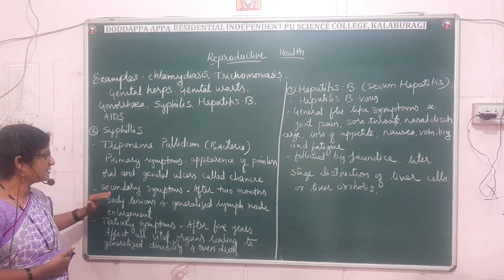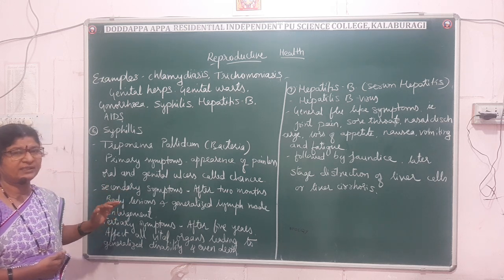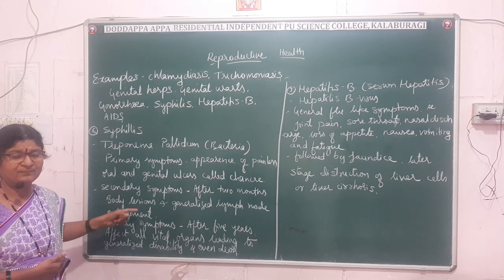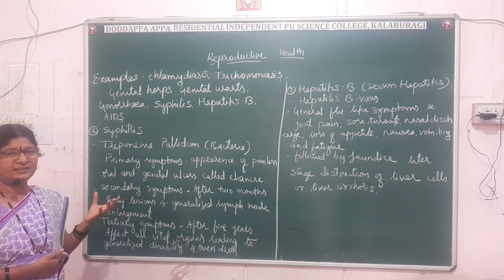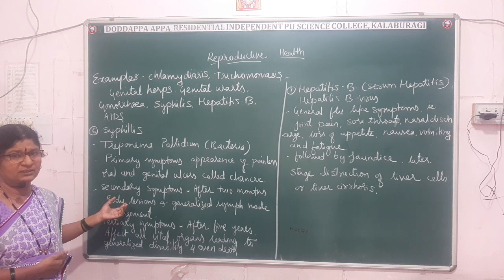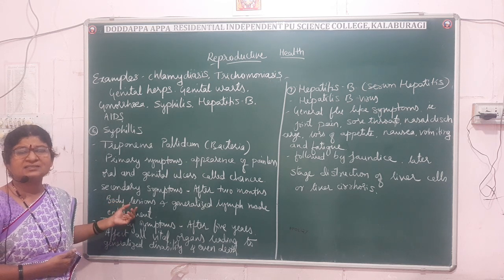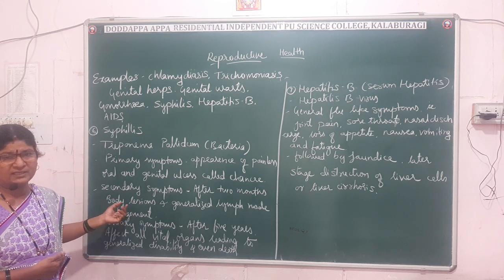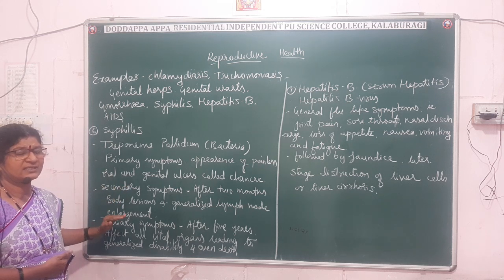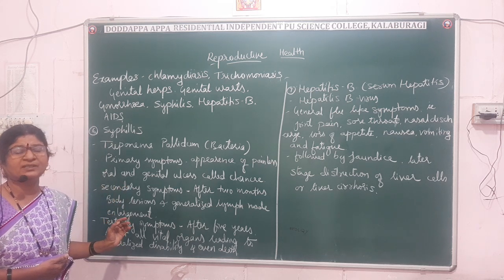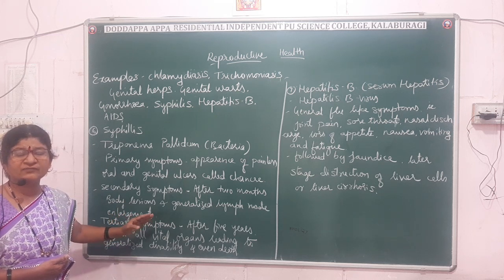Now the secondary symptom usually occurs after 2 months. Here we will see lesions on the body, red rashes, and generalized lymph node enlargement. The tertiary symptom appears usually after 5 years of infection.